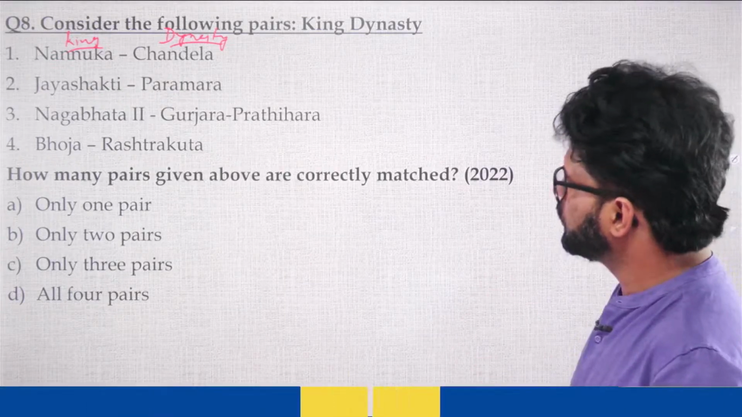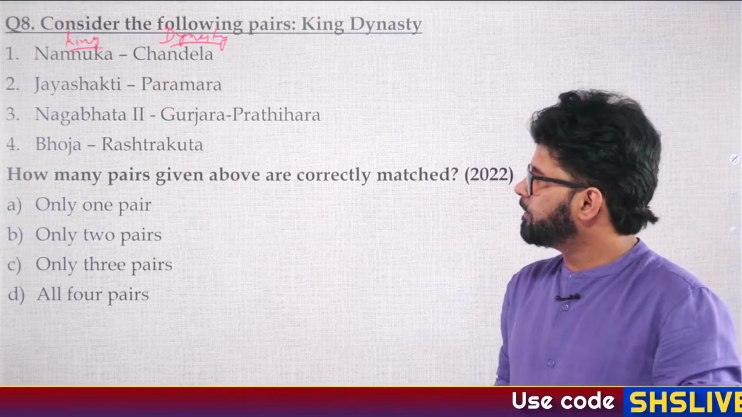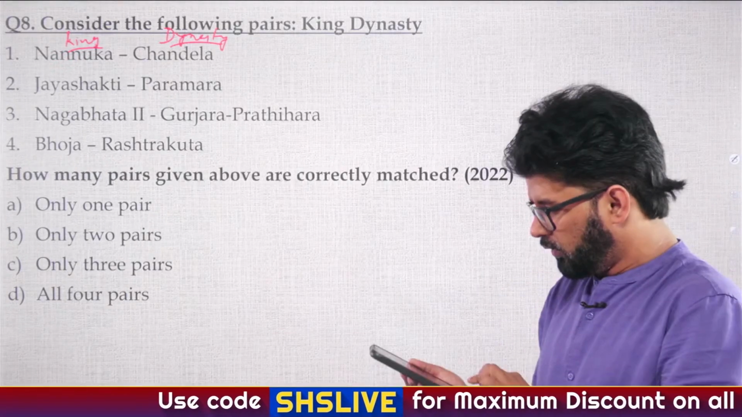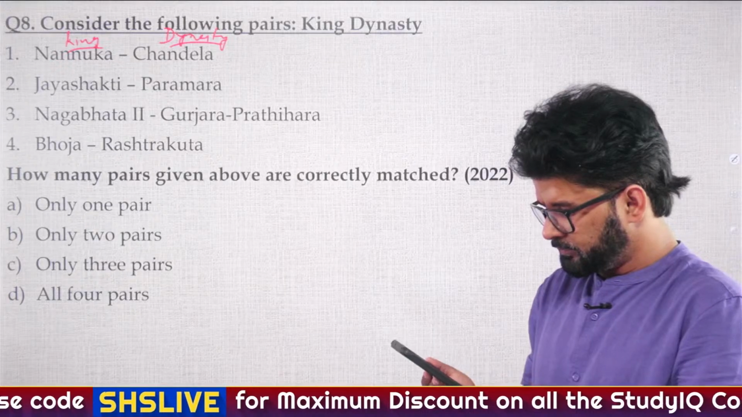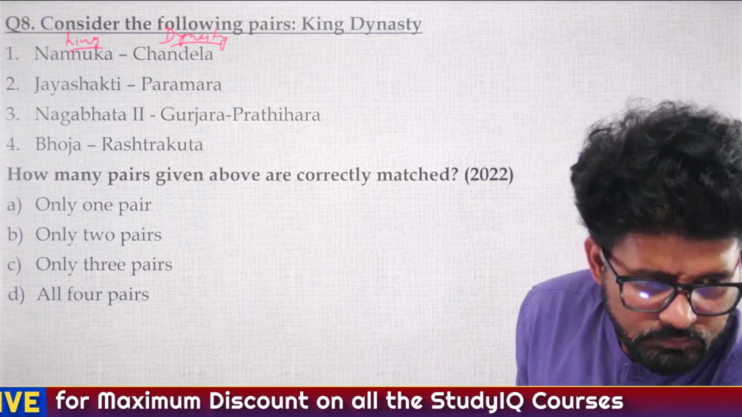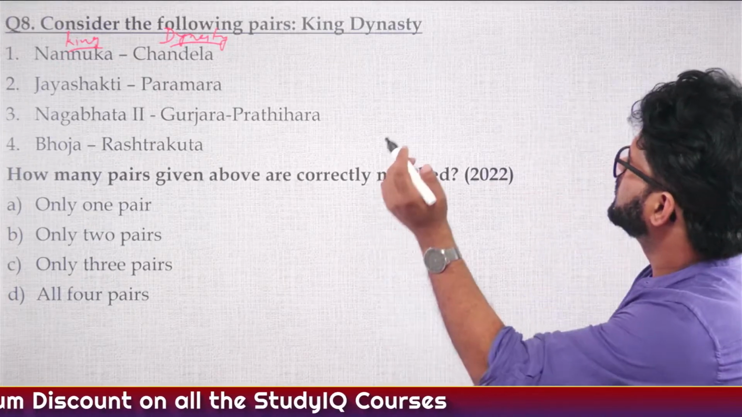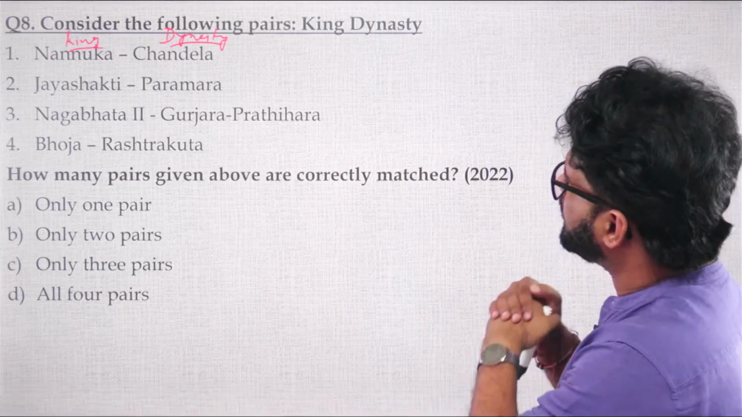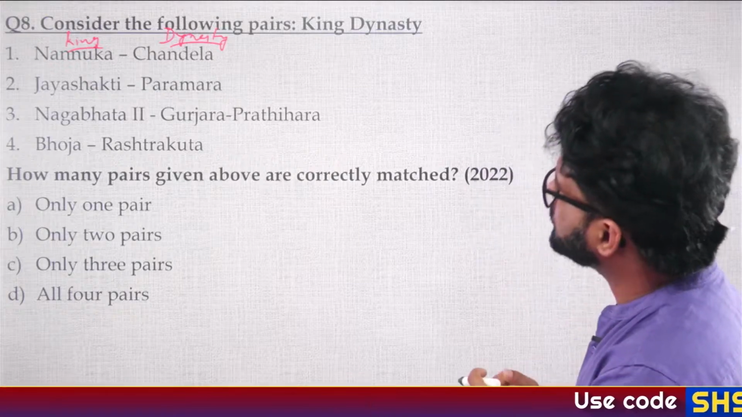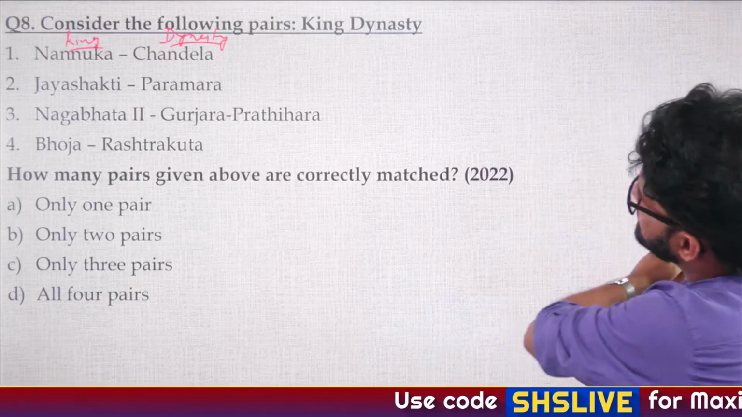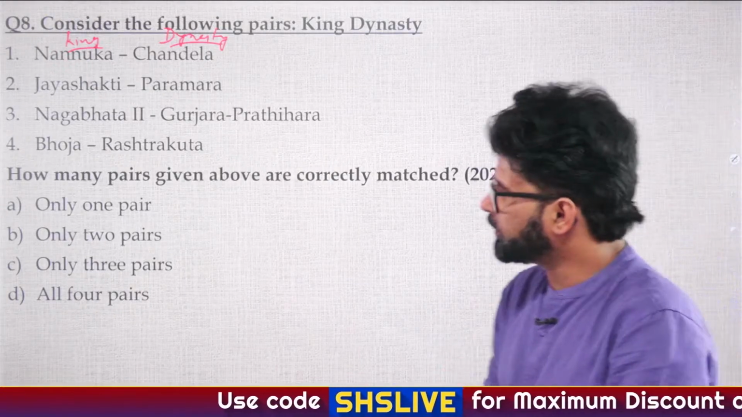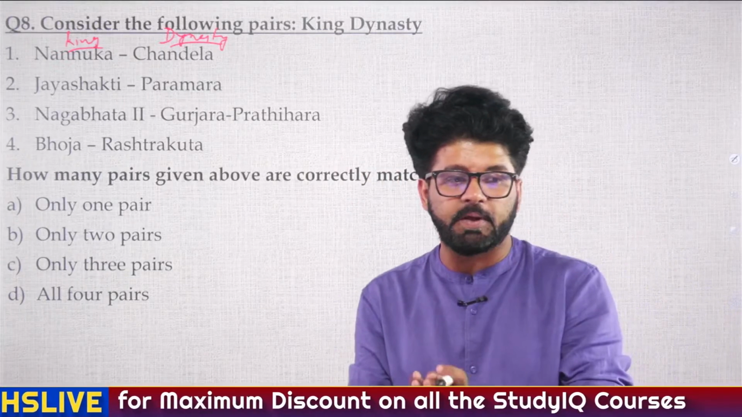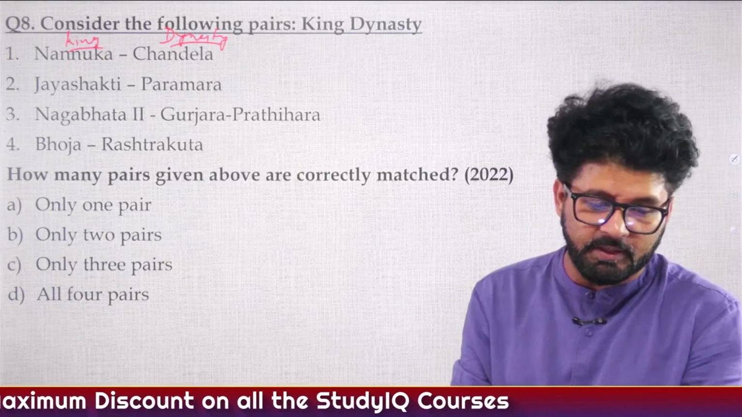2022 PYQ. A, only 1 pair. B, only 2 pairs. C, only 3 pairs. D, all 4 pairs. King, dynasty: Nanuka, Chandela; Jayashakti, Paramara; Nagbhat II, Gurjara Pratihara; Bhoja, Rashtrakuta. How many pairs given above are correctly matched? I have not got any answer up until now.